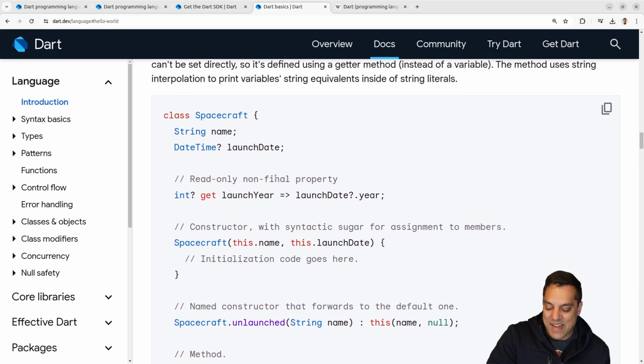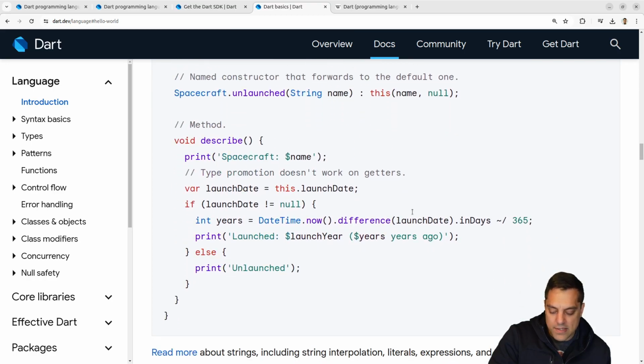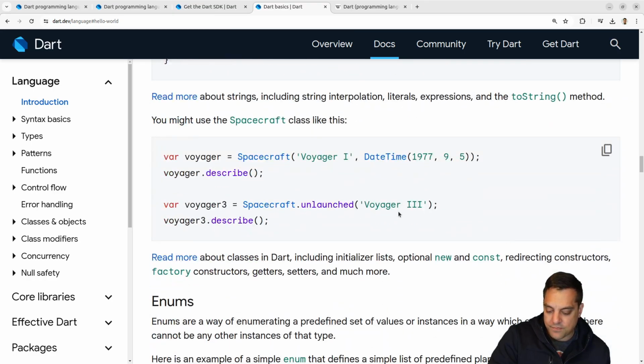Okay, so they've got properties in the language where it looks like you can explicitly set whether it's a getter or setter function. So you can access this launchYear like a function, basically, and have a getter routine for it. But I guess I can't set it, so that's the thing to keep in mind. So I like that. That's reasonable. Again. Okay, read more about strings.